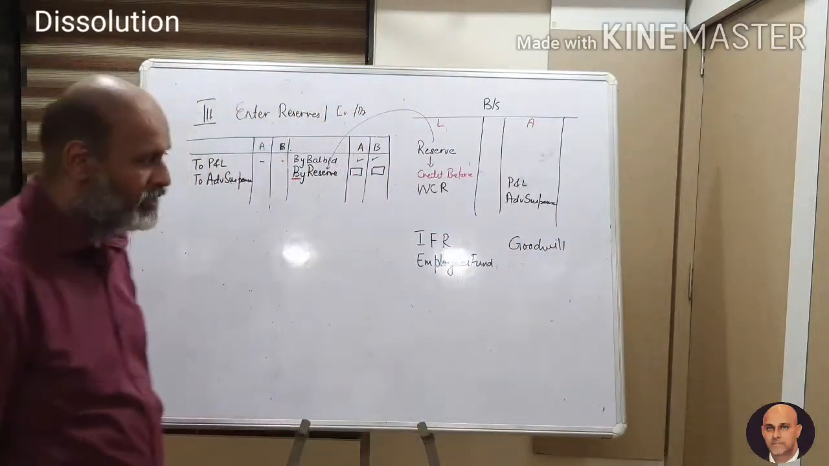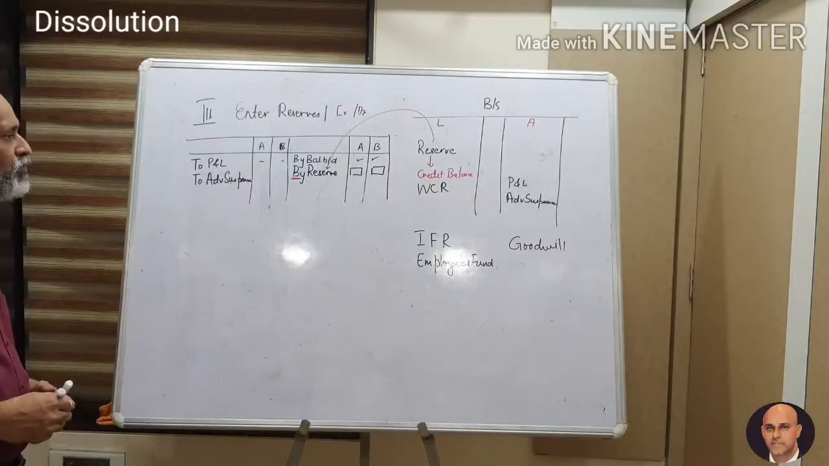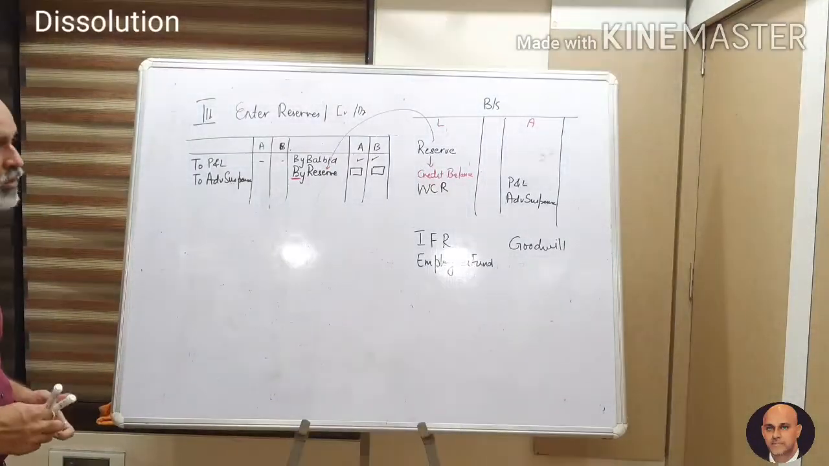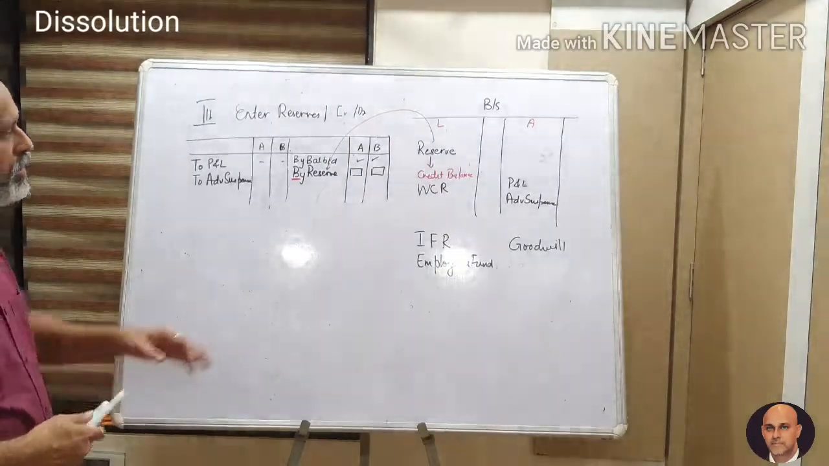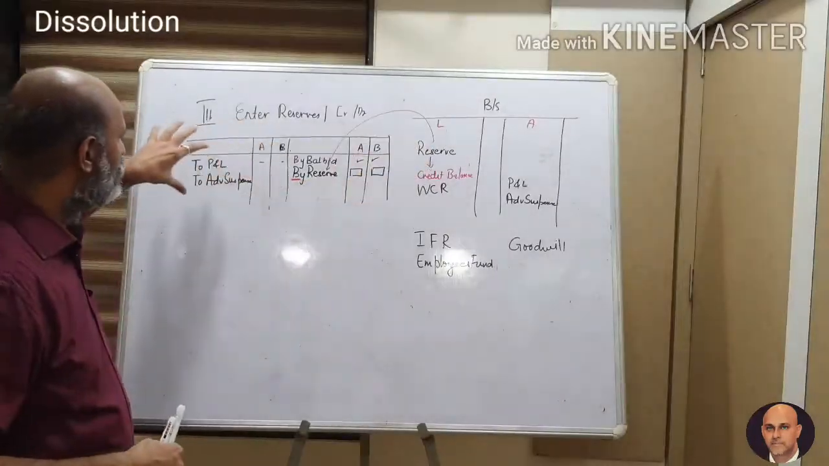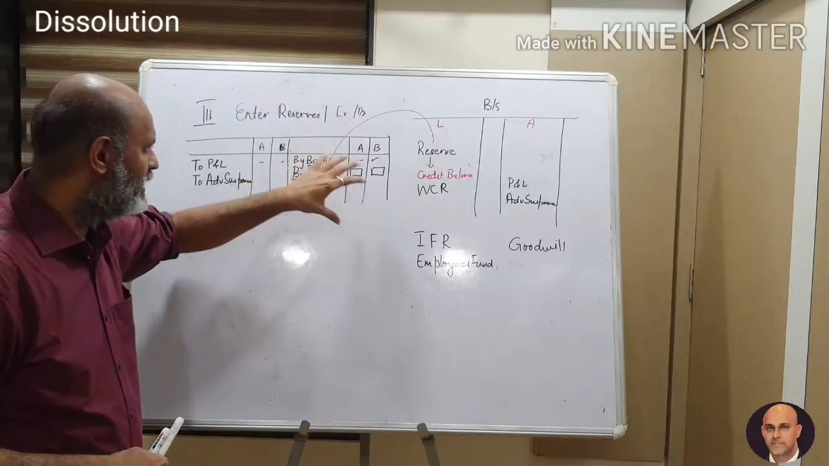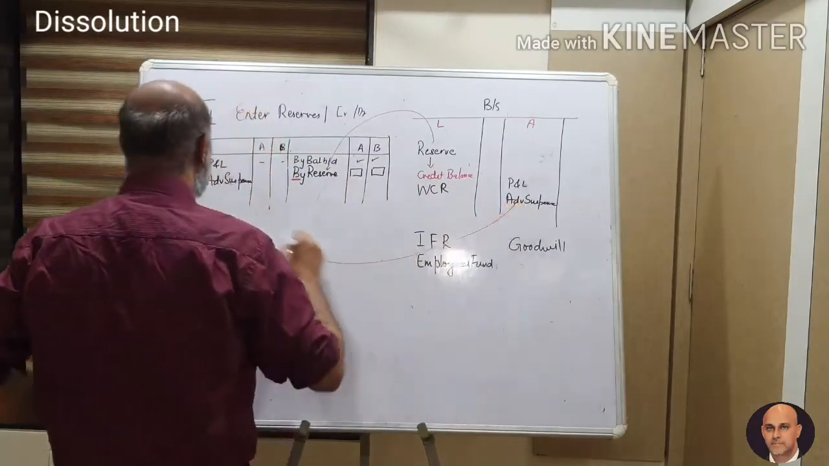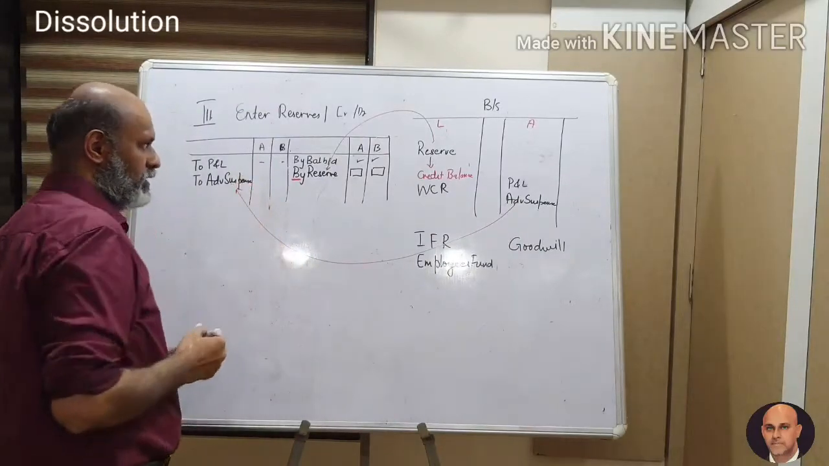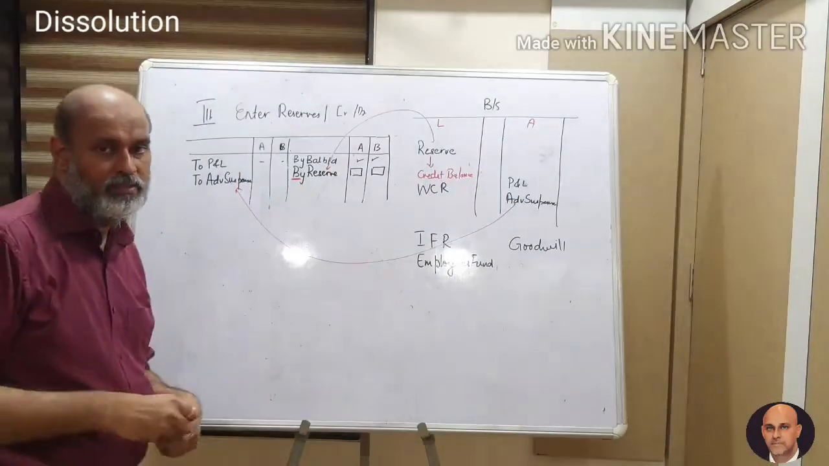So this was your step number 3, where we enter the reserves of the partners. The liabilities went to the credit side, and the assets which were there come to the debit side. So these were the first three steps.